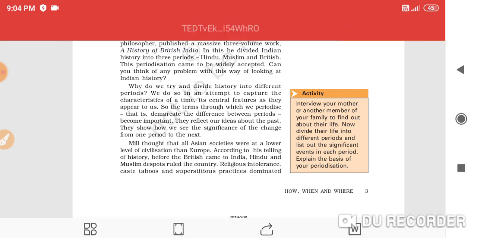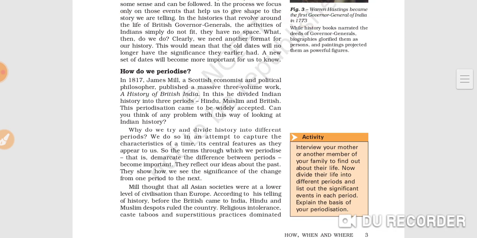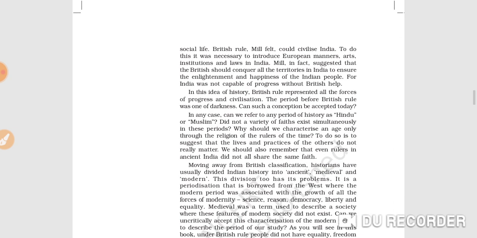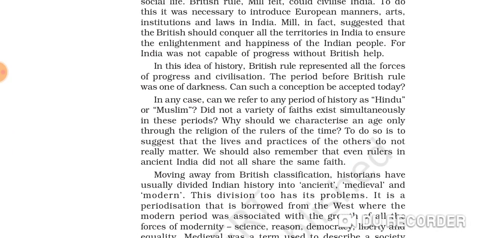See, on page number 3 it is given how we periodize: James Mill divided Indian history into 3 parts, Hindu, Muslim and British, but we have to write about the problem associated with this. So you will write that the problems associated with the periodization that James Mill offered are, number 1, that he divided Indian history on the basis of religion.